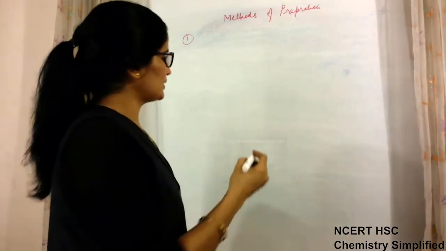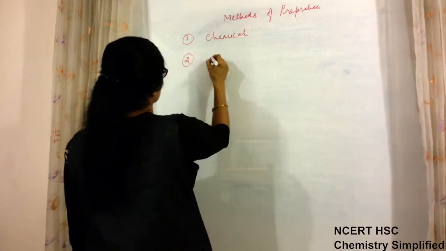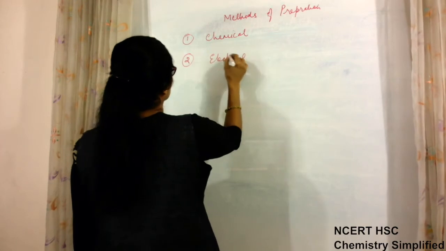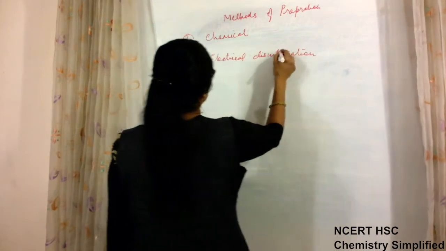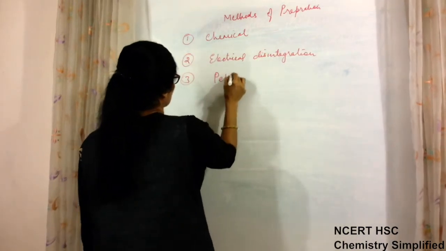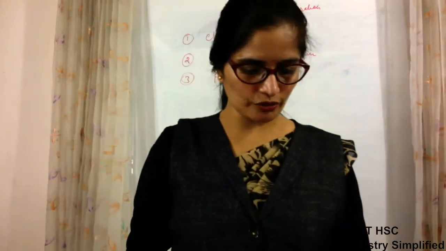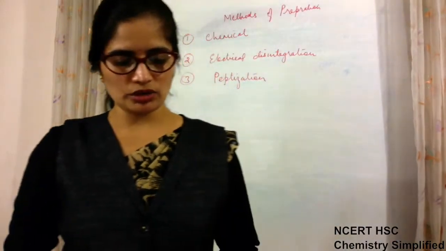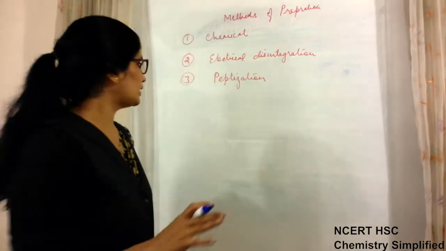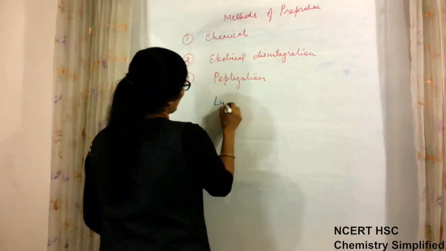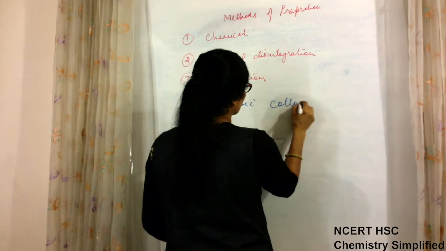First method of preparation is chemical method. Second is electrical disintegration method, and third method is peptization. So in all we have three methods for preparation of colloidal solutions. Now we come to the first method, that is chemical method of preparation. Chemical method is simple. Generally it is employed for lyophobic colloids. First method for lyophobic colloids.